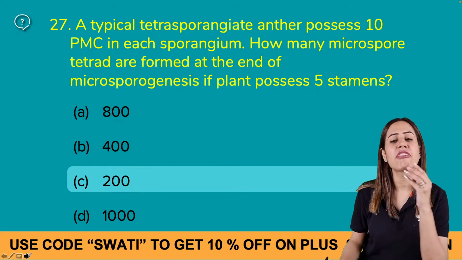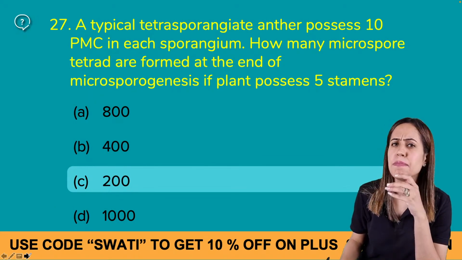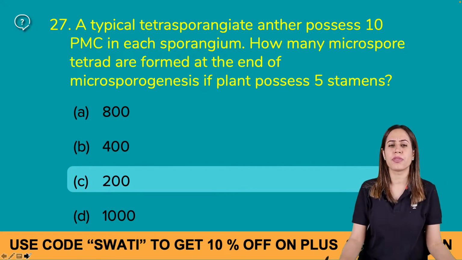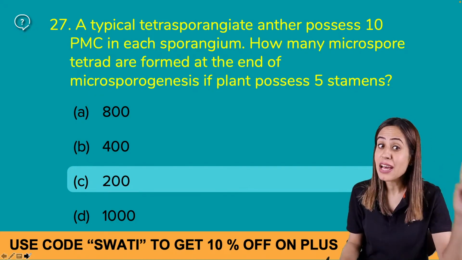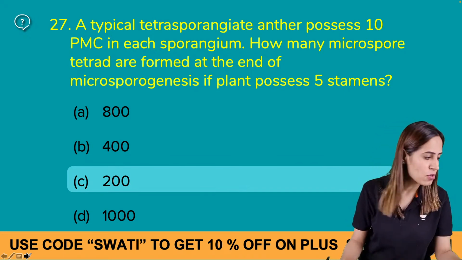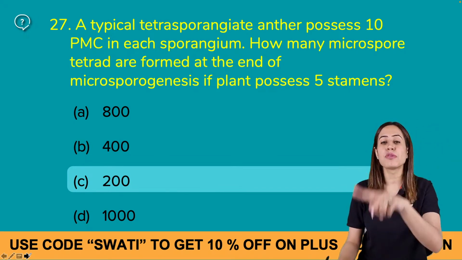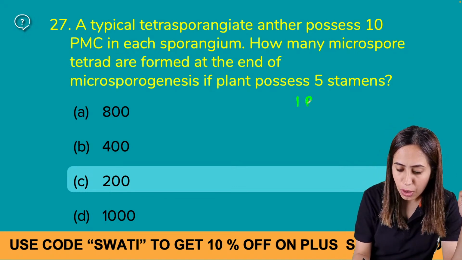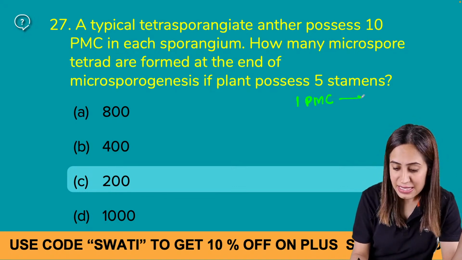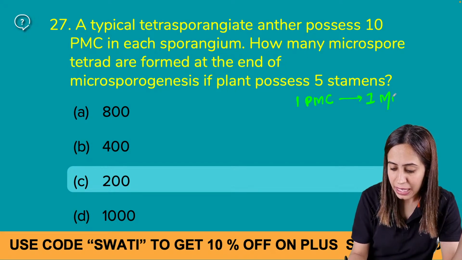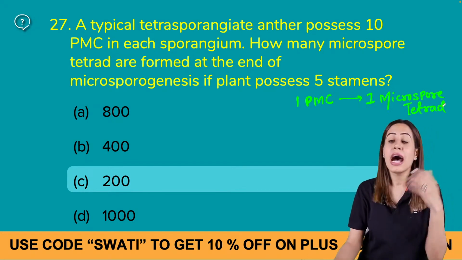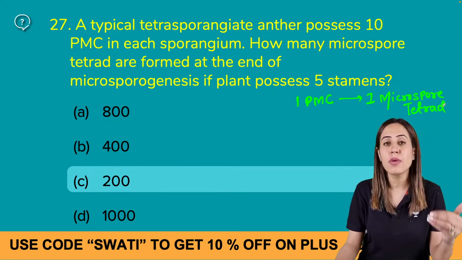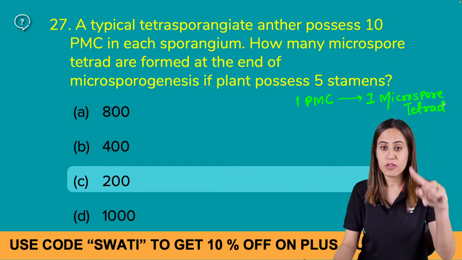Next question. A typical tetrasporangiate anther possesses 10 pollen mother cells in each sporangium. How many tetrads are formed at the end of microsporogenesis if the plant possesses 5 stamens? Now, one pollen mother cell makes 1 microspore tetrad. Only one tetrad will be formed, but 4 microspores, or pollen grains, will be formed.